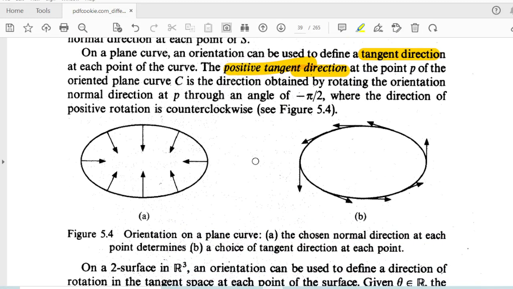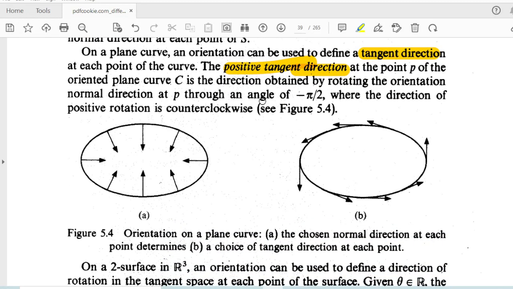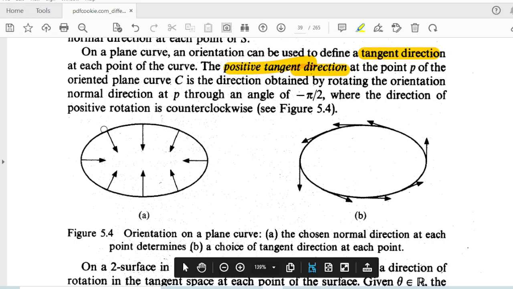In the same way positive tangent direction. So positive വെക്ടേഴ്സിന്റെ കേസസ് നമ്മൾ എപ്പോഴും റൊട്ടേറ്റ് ചെയ്യുന്ന ആന്റി ക്ലോക്ക് വൈസ് ഡയറക്ഷൻ -π/2 റൊട്ടേറ്റ് ചെയ്യും. നോർമൽ, the thing is that rotating the normal vector by -π/2. So suppose if you are considering orientation on a plane case, this is a curve on a plane. The first case, the chosen normal direction at each point determines.